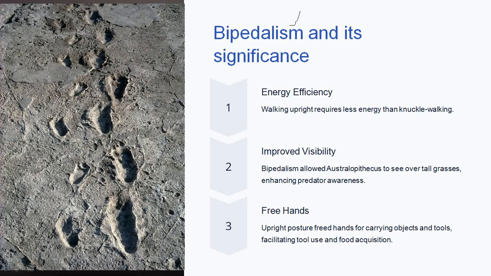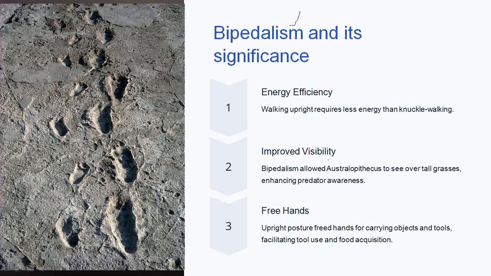Walking upright requires less energy than knuckle walking. So they developed this bipedalism, and because of this bipedalism, they conserved their energy, and now they can use it in some other things. They utilize this energy in various other fields.